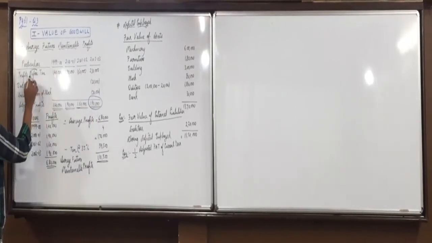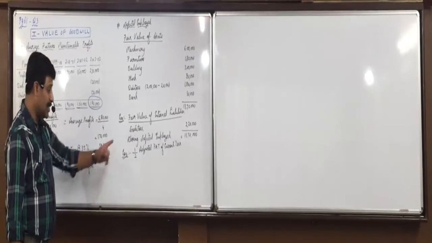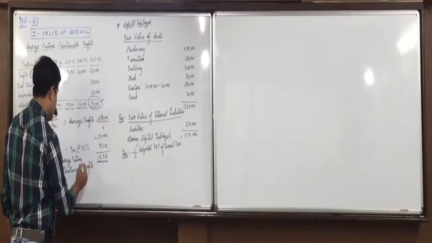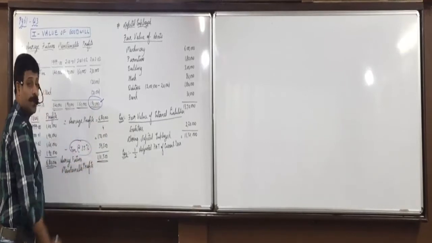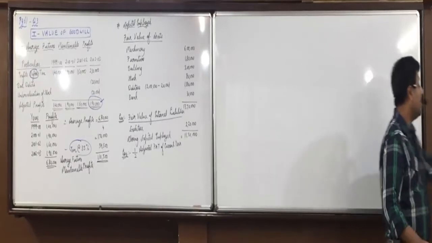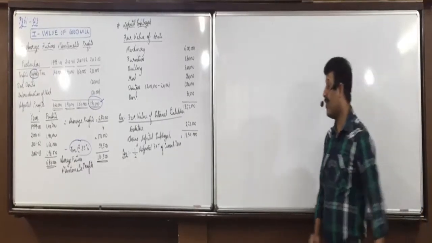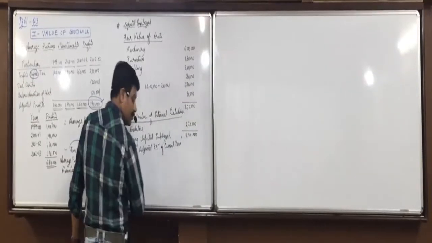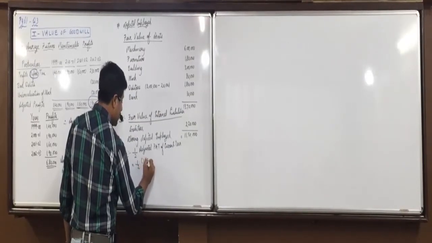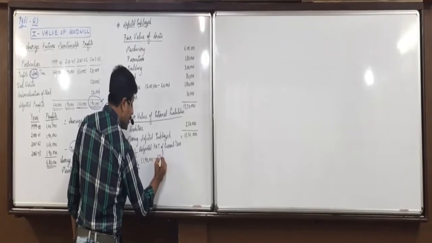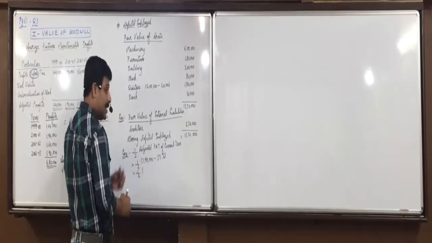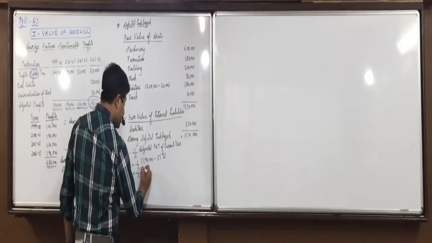What is the adjusted profit of current year? 1,90,000. But this is profit before tax, and we have to use half of adjusted profit after tax. So from this 1,90,000 we will minus the tax rate of 35%. What is 1,90,000 minus 35%? 1,23,500.